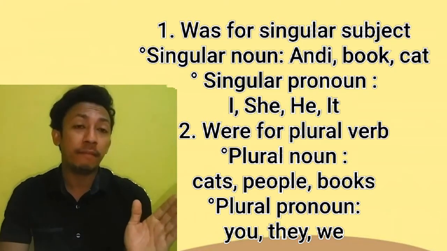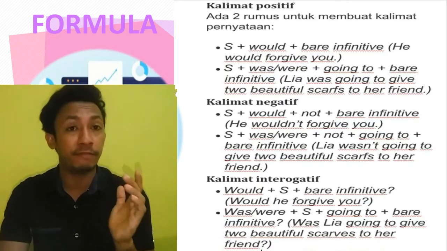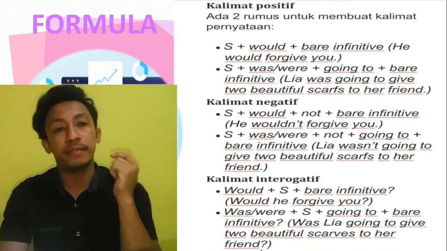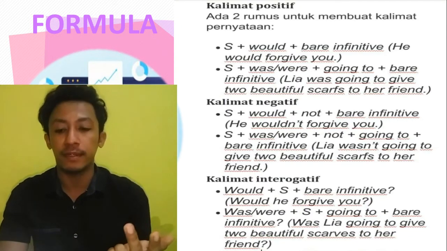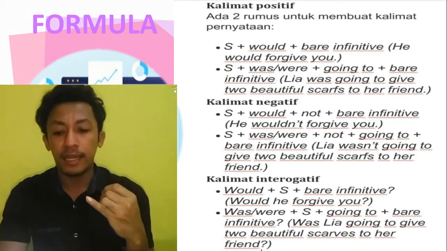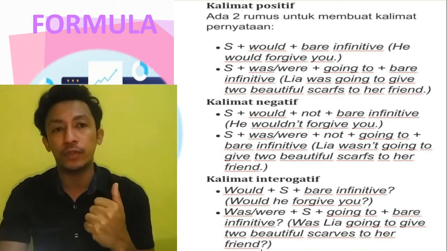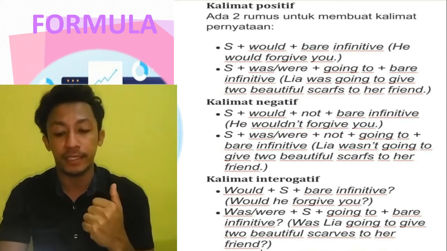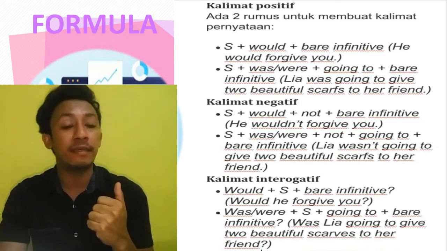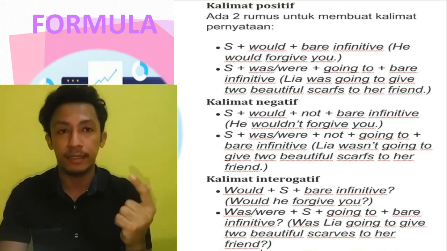For the formula of the past future tense, we have the positive formula: subject plus would plus bare infinitive. For example, he would forgive you. Next, subject plus was or were going to plus bare infinitive. For example, Leah was going to give two beautiful scarves to her friend.